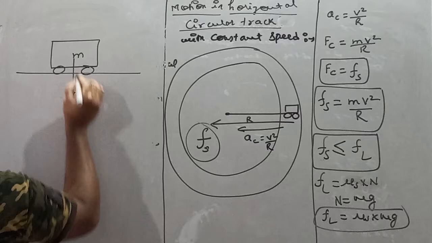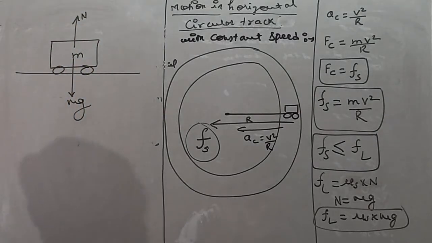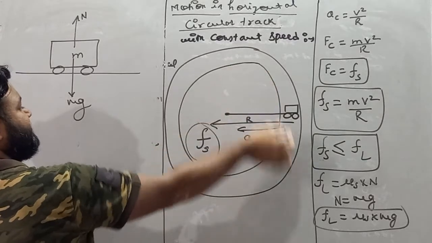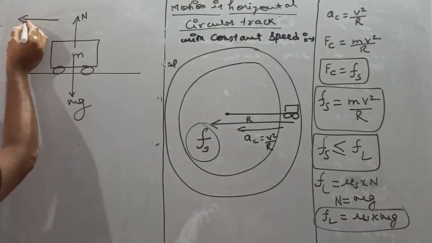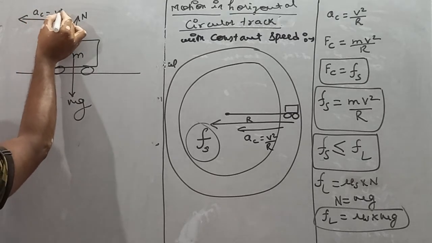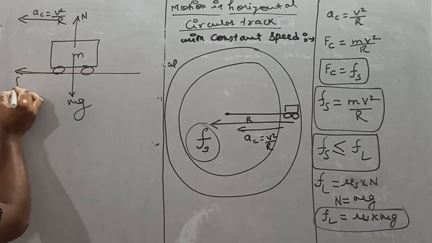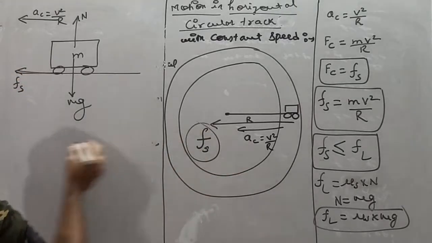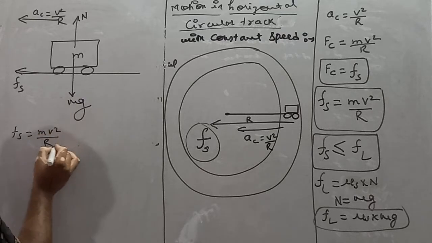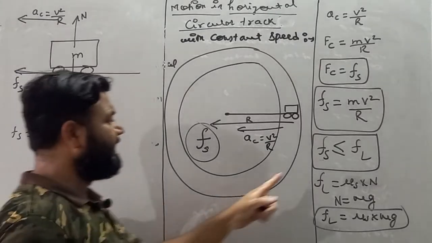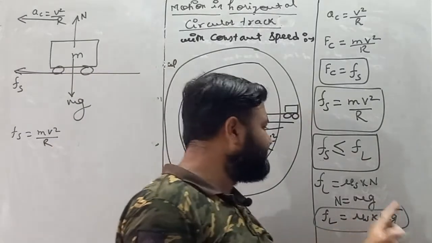Vertically downward it is mg, in the upward direction it is normal, and this car is moving in this circular path. So there must be a centripetal acceleration towards the center, and it is v square by r, and the force of friction is static. Now see, Fs is equal to mv square by r, and we know that Fs is less than or equal to Fl, and Fl is mu s into mg.